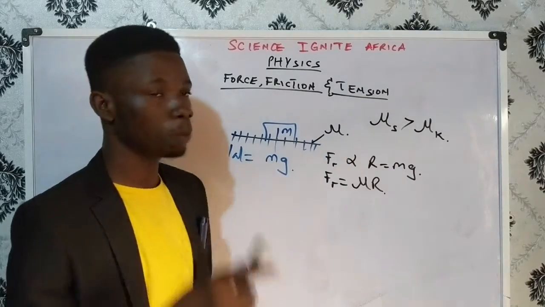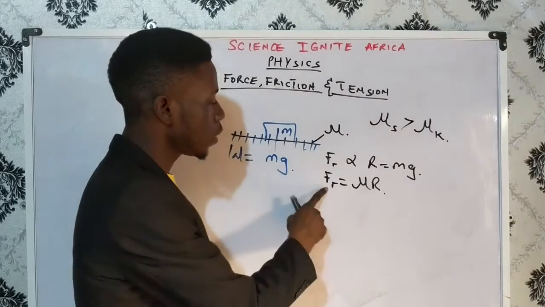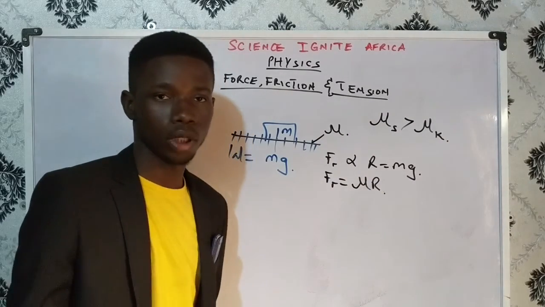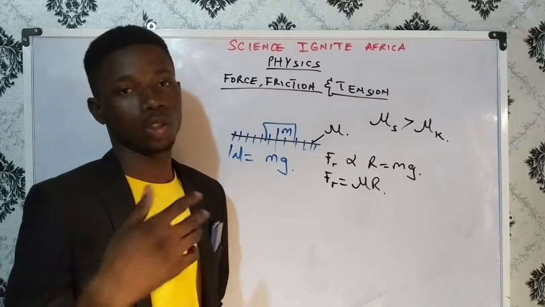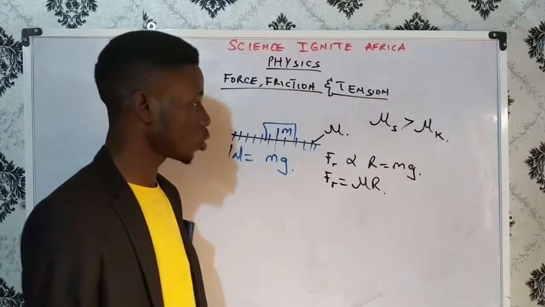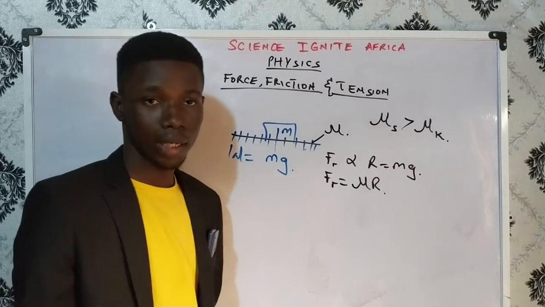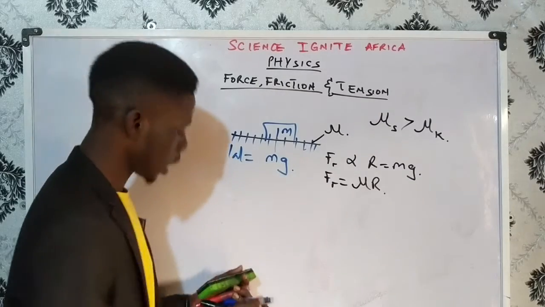Now, if Fr equals mu R, the force required to make a body start moving is quite greater than the force required to keep the body in motion. So that also applies here. That makes the static frictional force greater than the what? Kinetic frictional force. So that's that.